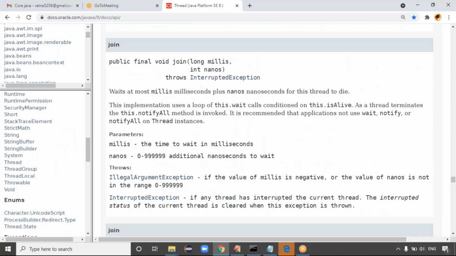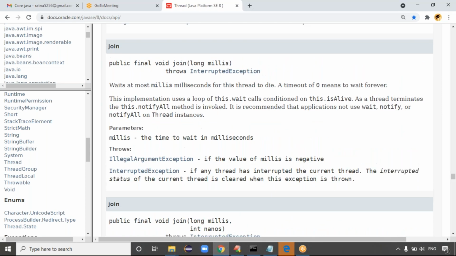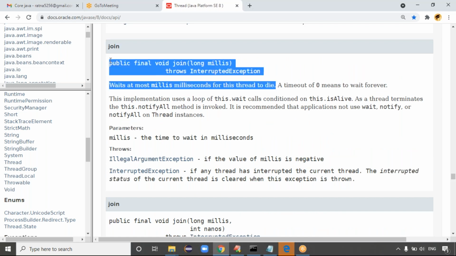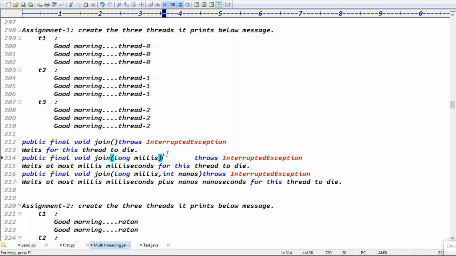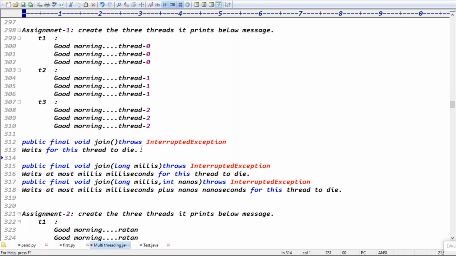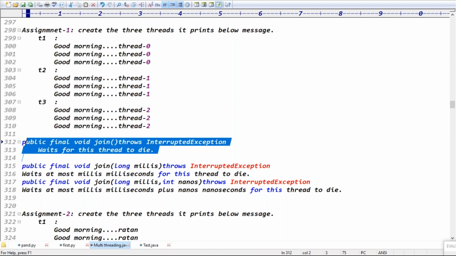If you give the milliseconds here, join with milliseconds means what happens, guys? It waits at most the milliseconds that you give for this thread to die. First case, remaining threads will wait until this thread dies. Die means this thread's completion, right?